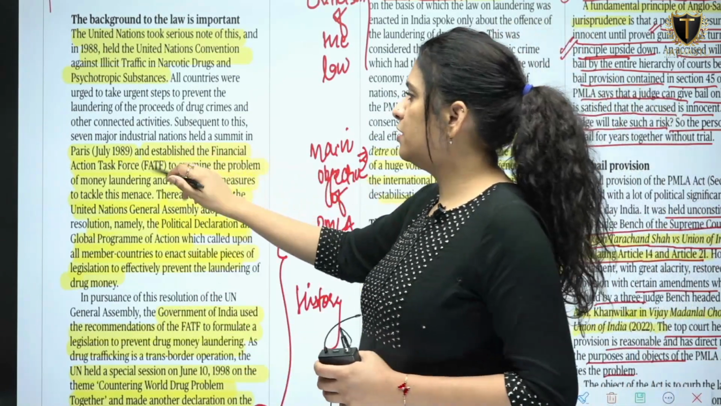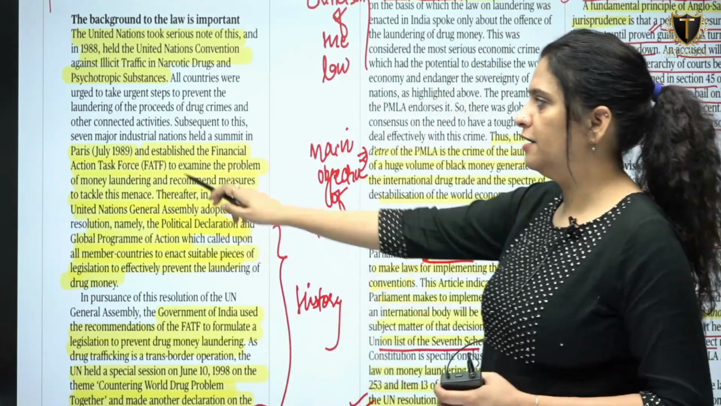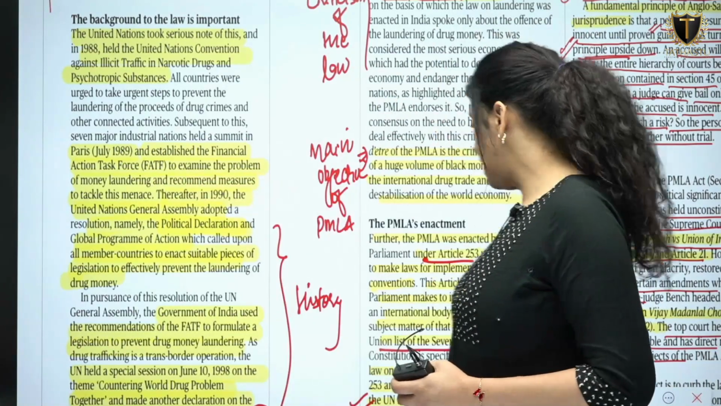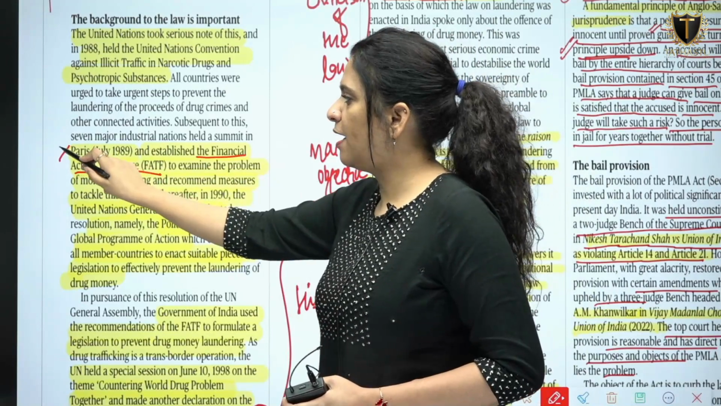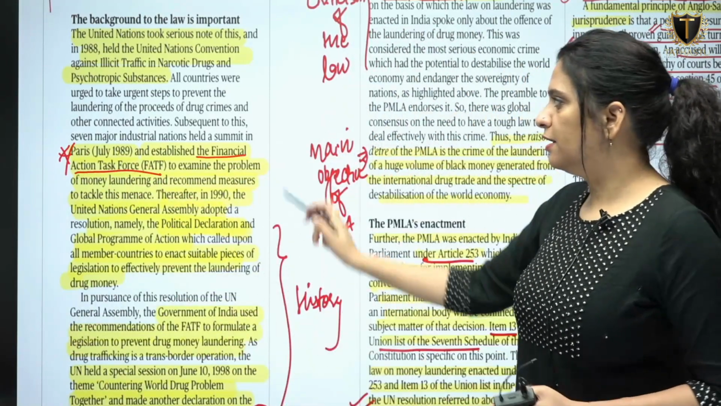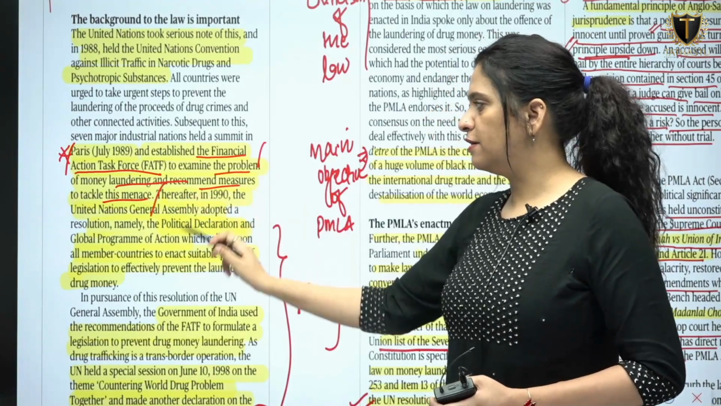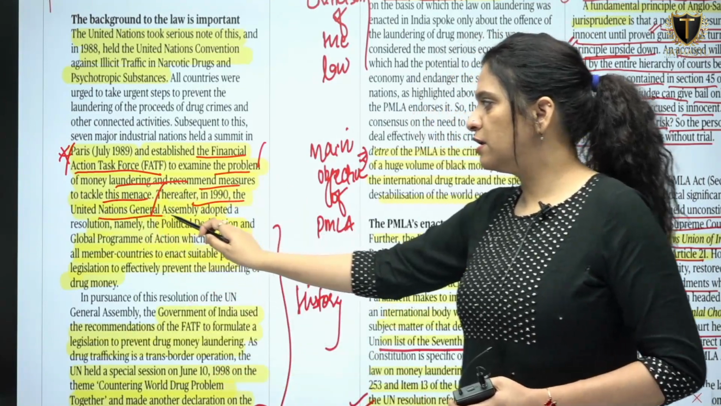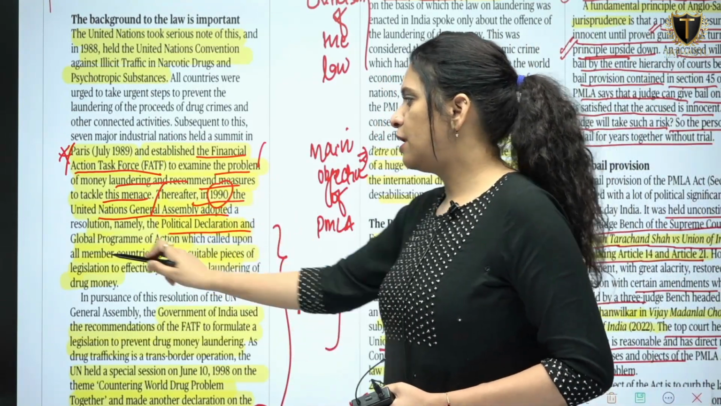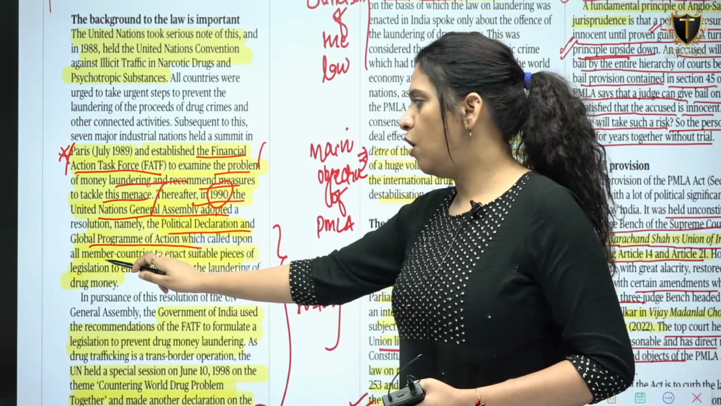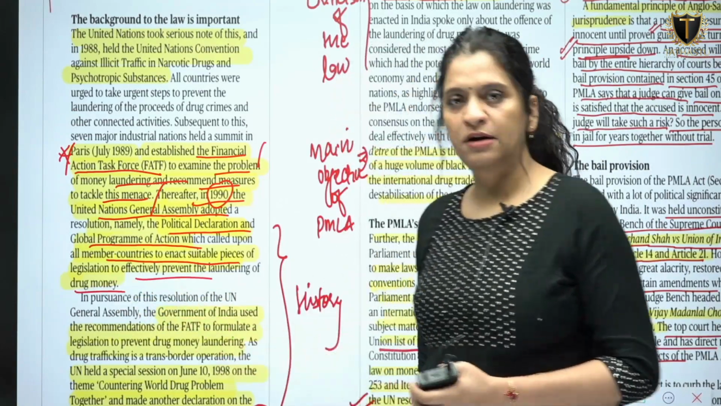Okay, and the next point is, subsequent to this, 7 major industrial nations held a summit in Paris in 1989 and established the Financial Action Task Force. So the Financial Action Task Force is one point. So in Paris, July 1989, it came into existence to examine the problem of money laundering and recommend measures to tackle this menace. Therefore, in 1990, the United Nations General Assembly adopted a resolution, when? 1990. A political declaration and global program of action which called upon all member countries to enact a suitable piece of legislation to effectively prevent the laundering of drug money.